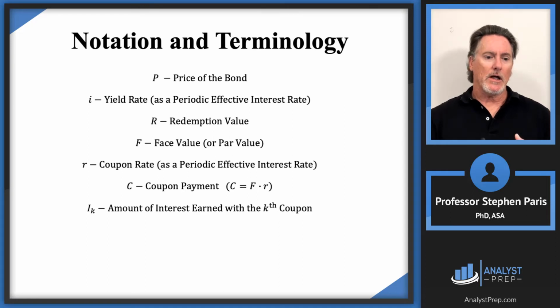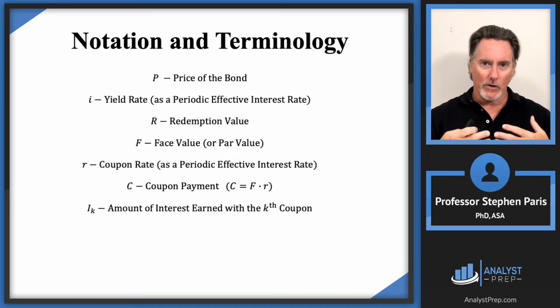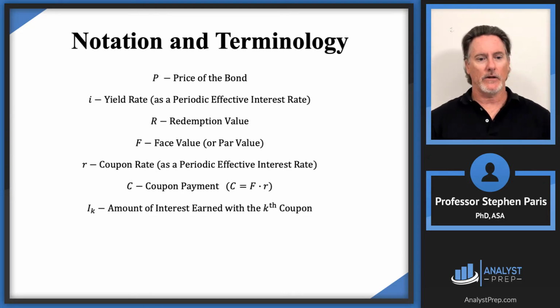So cap I sub k in the context of loans would be the amount of interest paid with the kth coupon. Here it's the amount of interest earned with the kth coupon because we're the lender now. So we're earning interest on the amount that we paid on the bond.